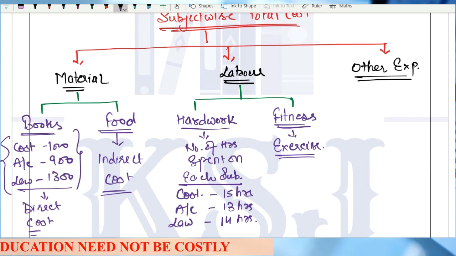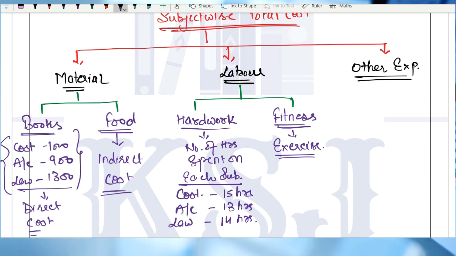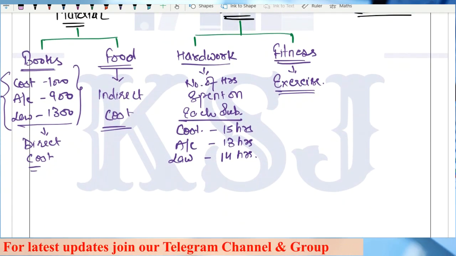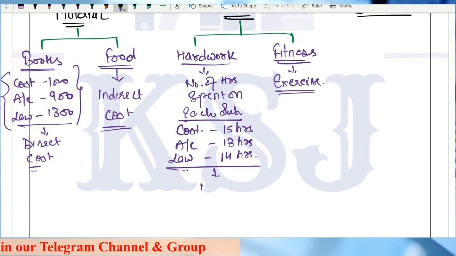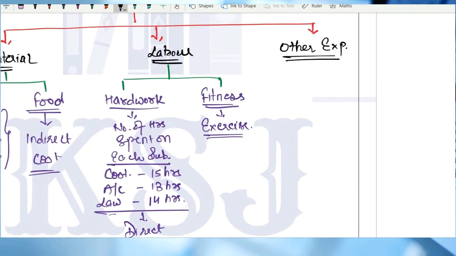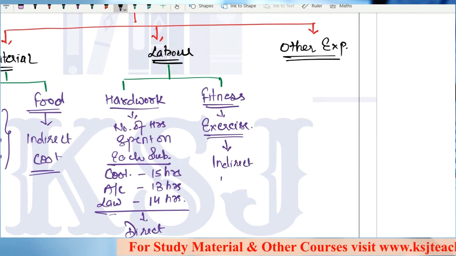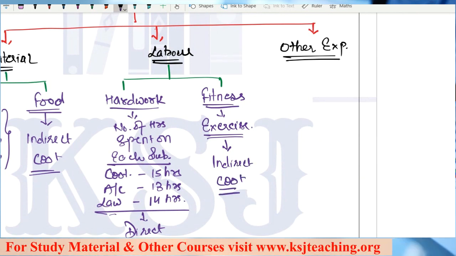Now, if you are going to the gym, or even if you are doing it at home, can you identify how much of exercise you have done for costing, how much of exercise you have done for accounts, how much of exercise you have done for law, audit, advanced accounts? Can you identify it? No, sir. Right? So any cost on this part, on the number of hours, this is my direct cost. And on this fitness or exercise, which I cannot identify in the 1 unit of finished product, this becomes my indirect cost. Clear?